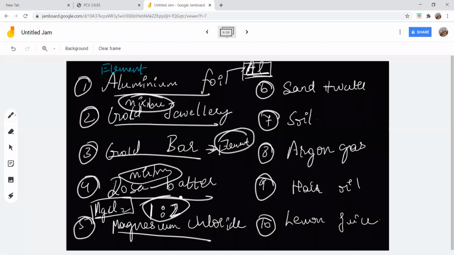They combine in the ratio of 1:2. A fixed proportion is there. They have a proper chemical formula. If I say magnesium chloride, it is made up of only magnesium chloride molecules. So it is a compound. So the fifth one is a compound.